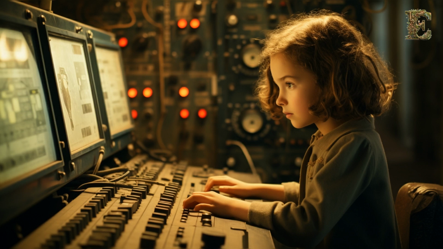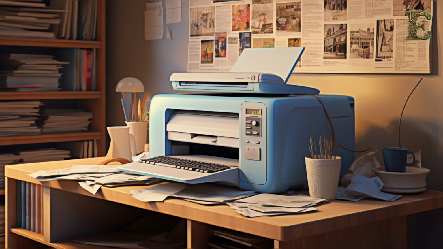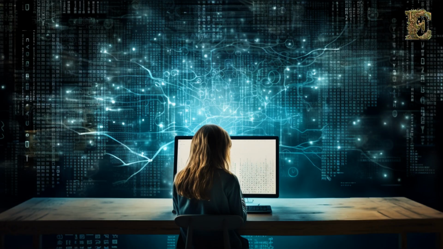Ellie dove into the problem. She learned about drivers, the software that helped her computer communicate with other devices. She found out that her printer needed a specific driver to work with Linux. It was a puzzle, but Ellie was determined to solve it. After hours of research and trial and error, Ellie finally found the right driver. She installed it on her computer, held her breath, and tried printing her project again. To her delight, the printer hummed to life. Ellie had solved her first big Linux problem.